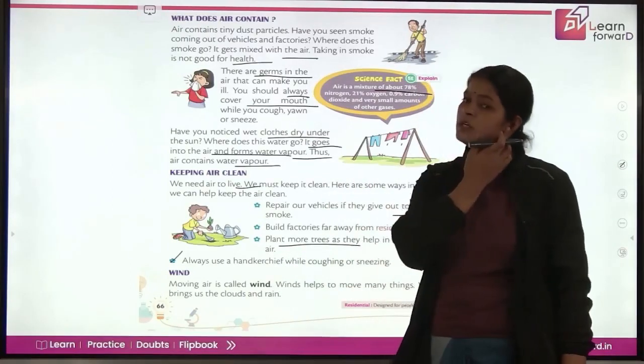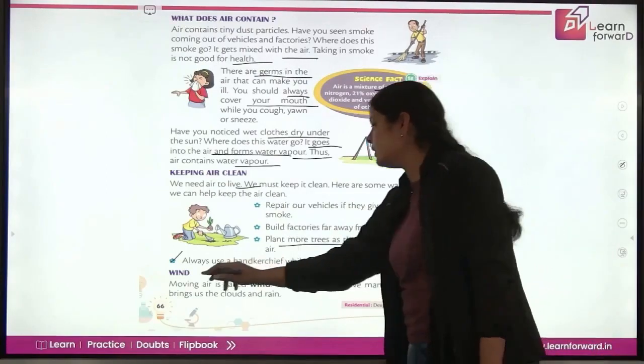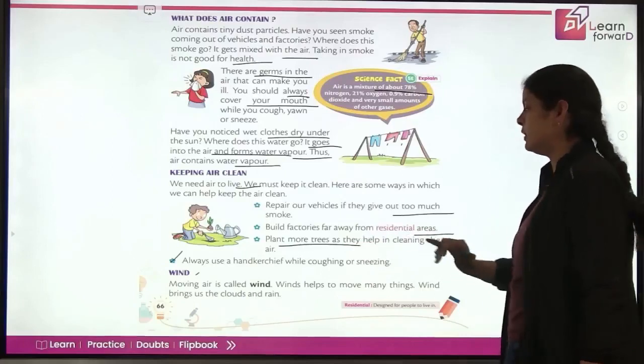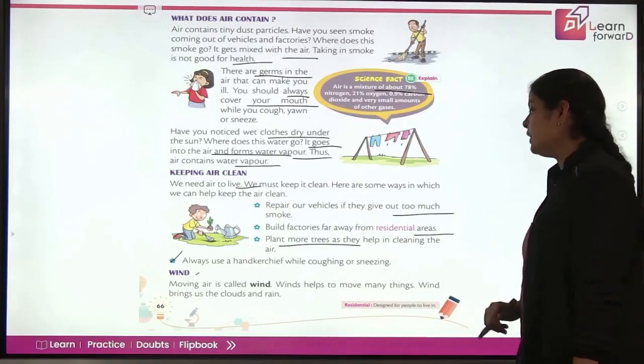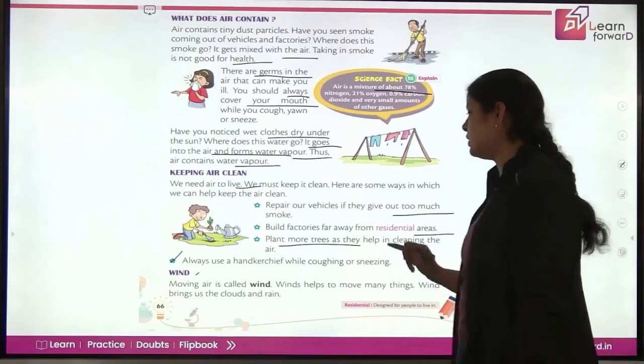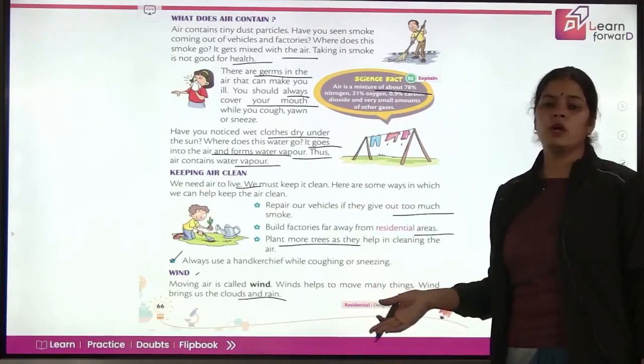Or if you are suffering with cold and cough, use a mask. Okay. Now wind. This is about air. Moving air is called wind. Wind helps to move many things. Wind brings us the clouds and rains. So if air is moving, you call it wind.